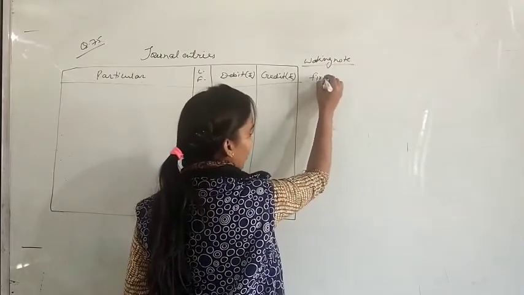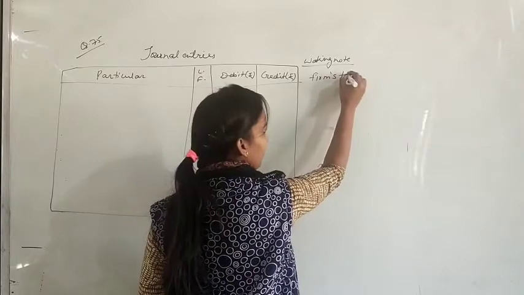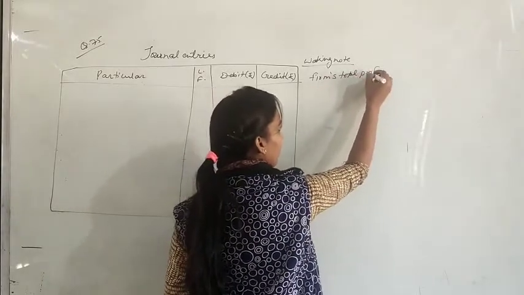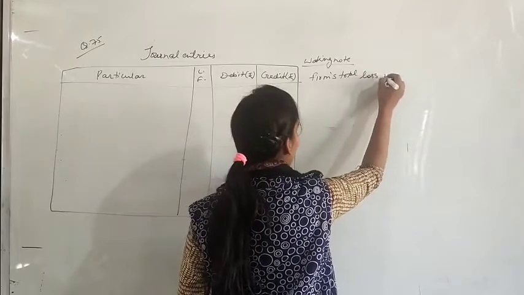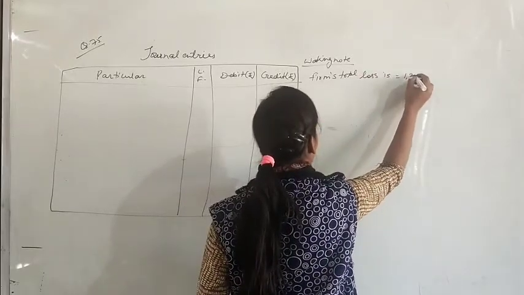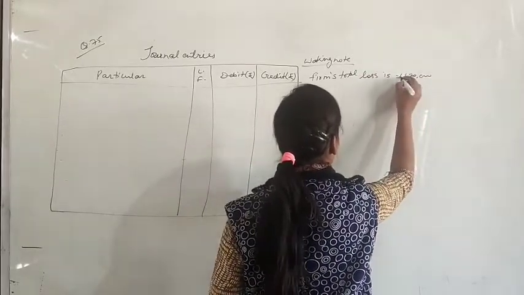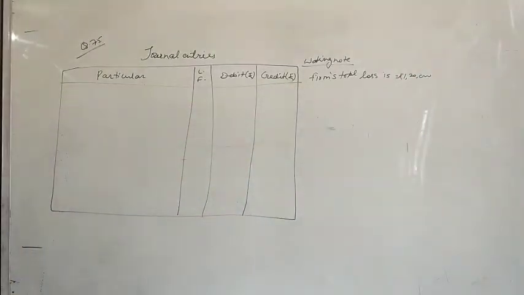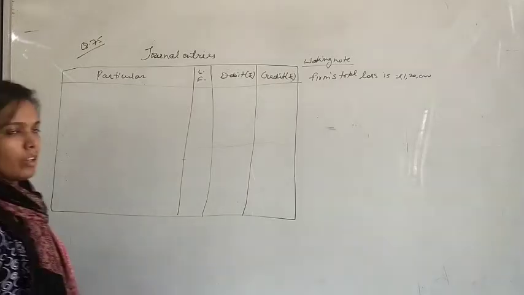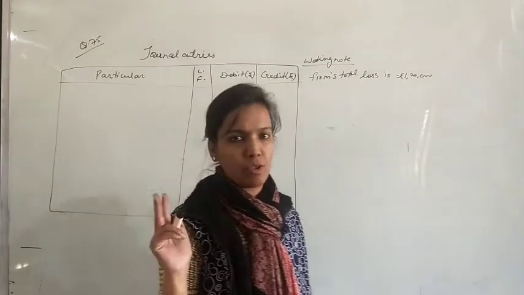Firm's total profit is, sorry, not profit, loss. Firm's total loss is rupees 1,20,000, right? Yes, 1,20,000. And first of all, there were only two partners in the partnership firm, that was X and Y,